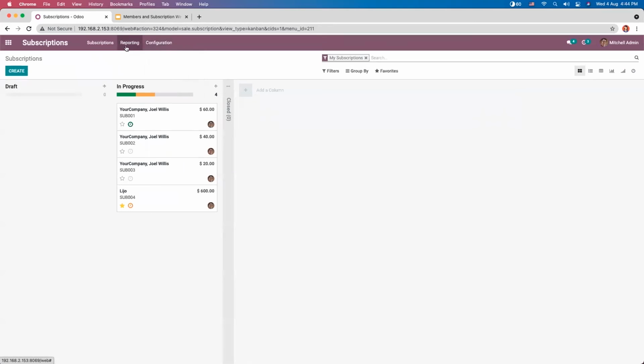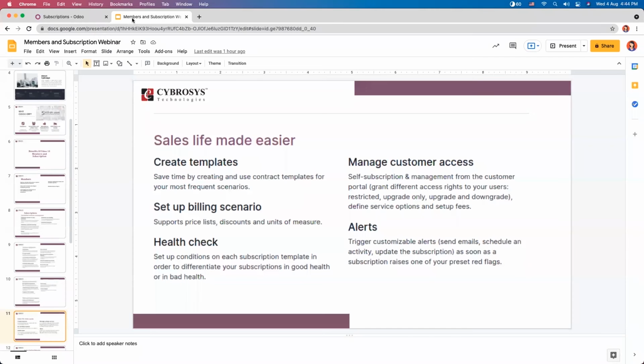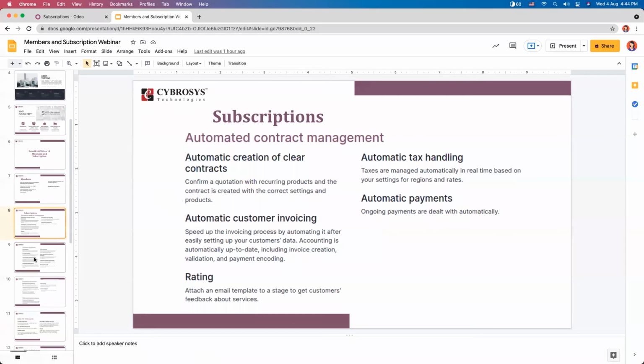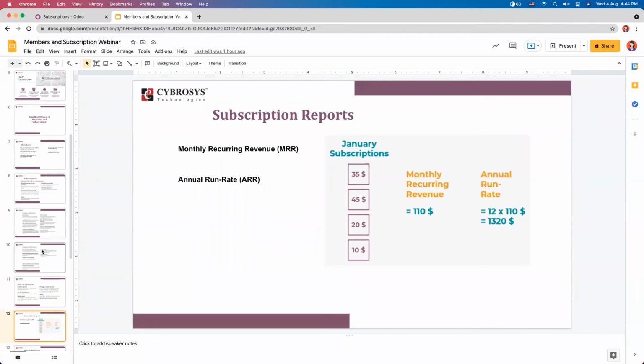Now in the subscription module, we have different reports. So before going to reports, we need to have an understanding of certain terms. As we know, understanding how our business is going and where it is going is key to success. And particularly when we offer subscription services or products, before getting to Odoo subscription reports, here we have some terms like monthly recurring revenue, annual run rate.